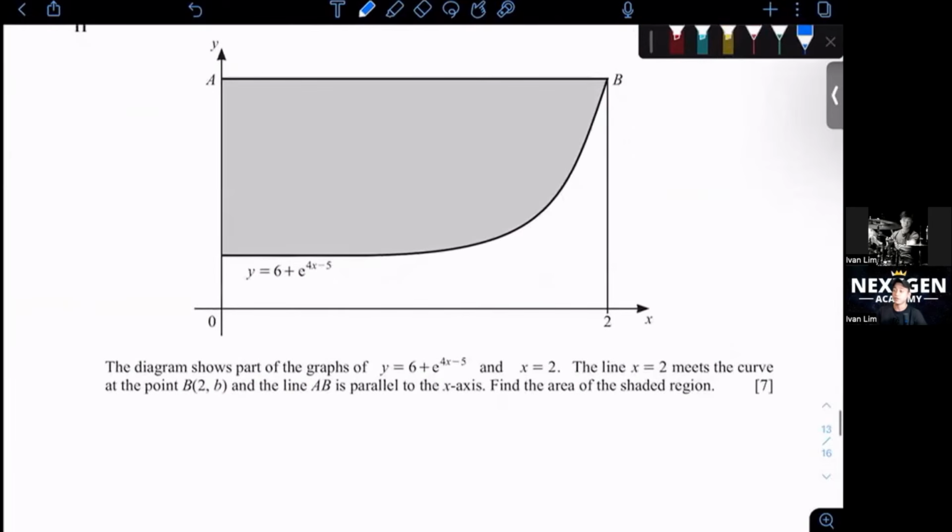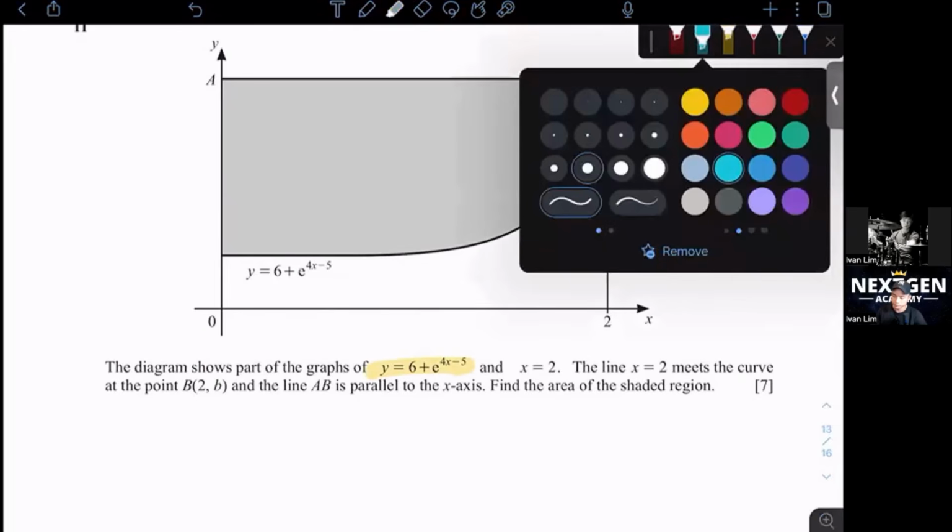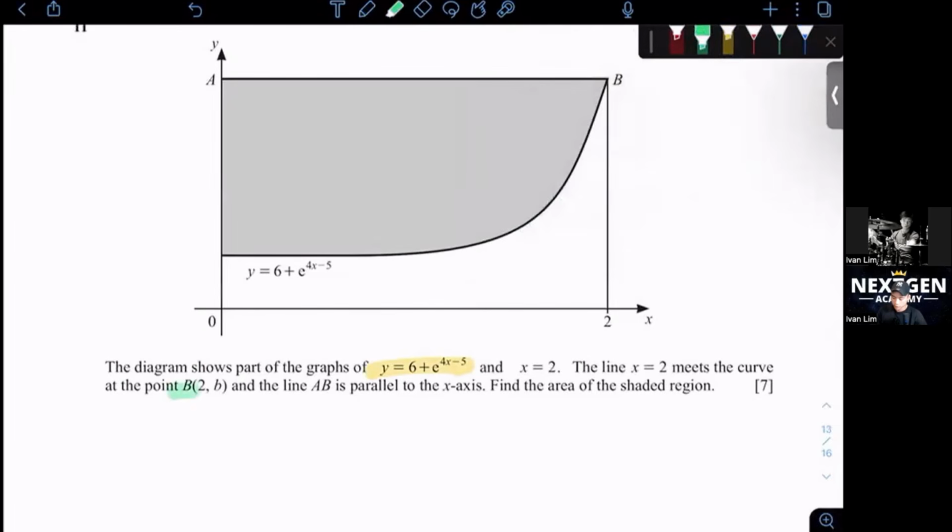Question 11. The diagram shows part of the graph y equals 6 plus e to the power of 4x minus 5, and x equals 2. The line x equals 2 meets the curve at the point B, and the line AB is parallel to the x-axis. Find the area of the shaded region.